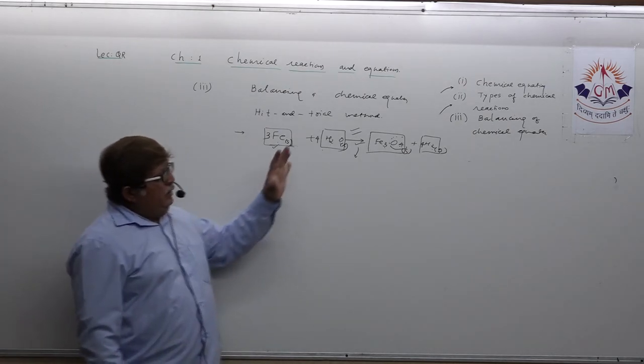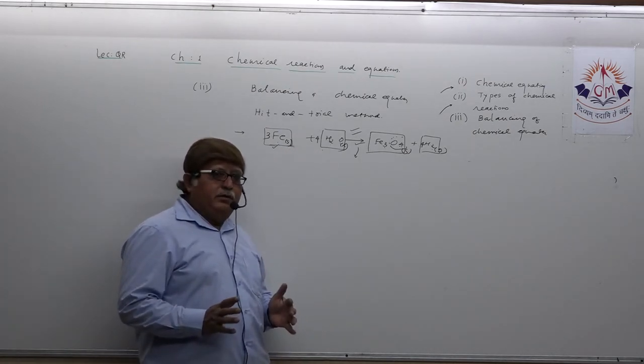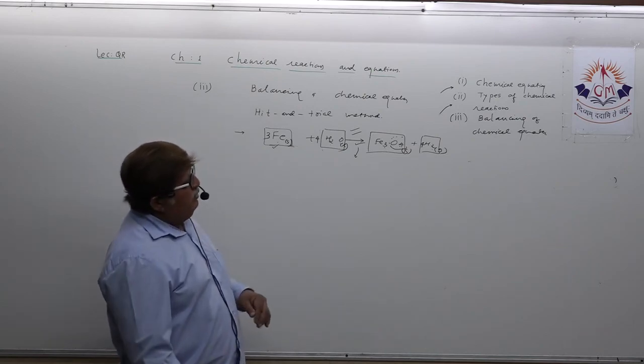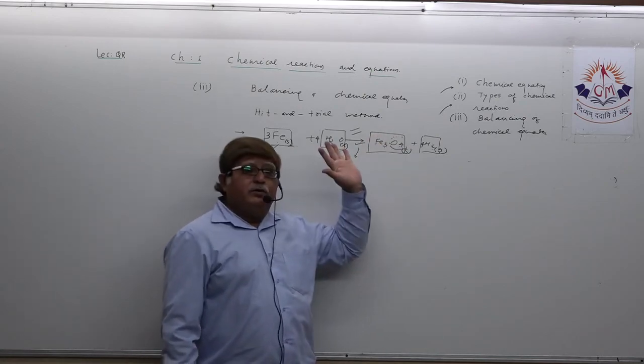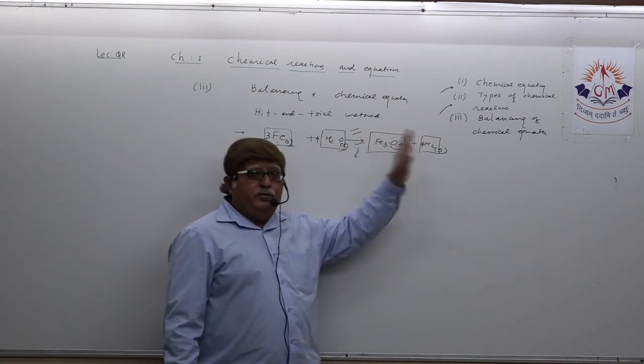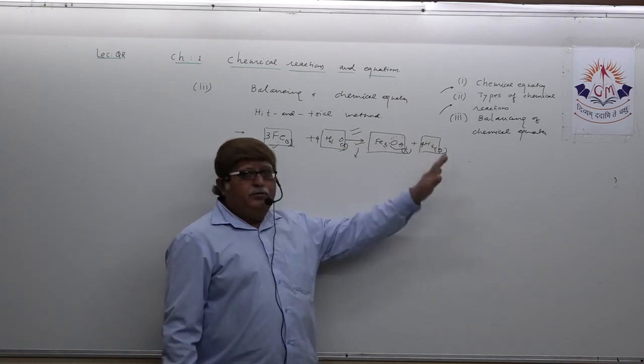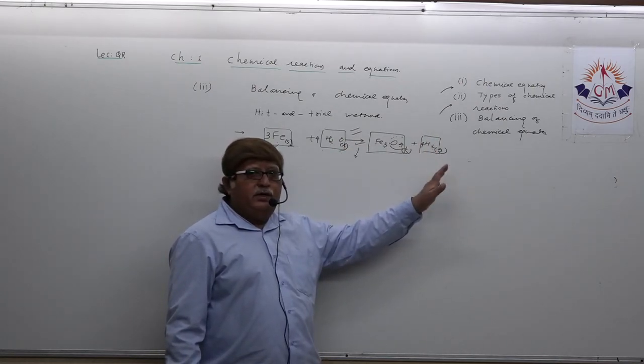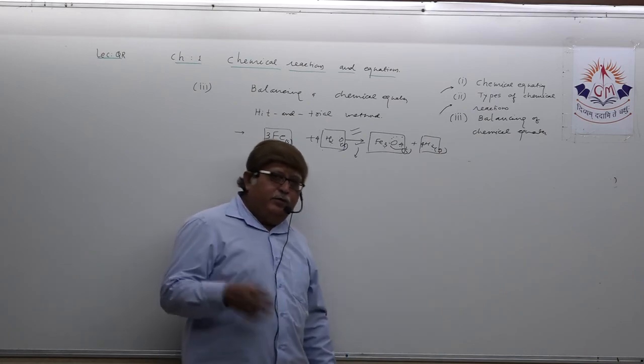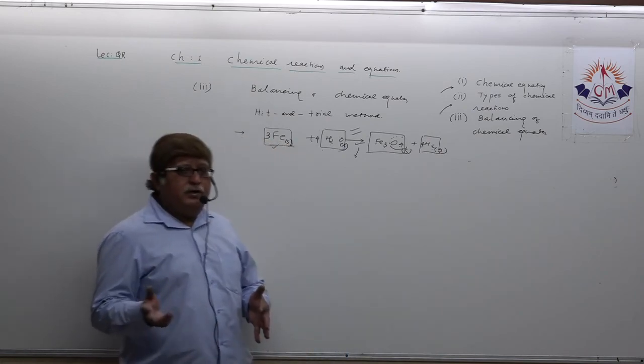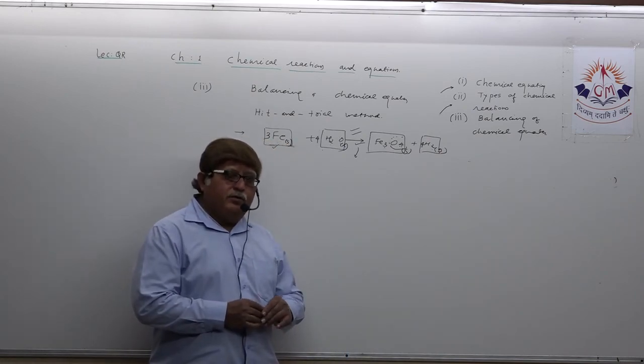And dear student, when you start revising this particular chapter, you need to first list out these three topics: chemical equation, types of chemical reaction, and then balancing. In balancing, we have practiced a lot of chemical equations in the regular lecture also.